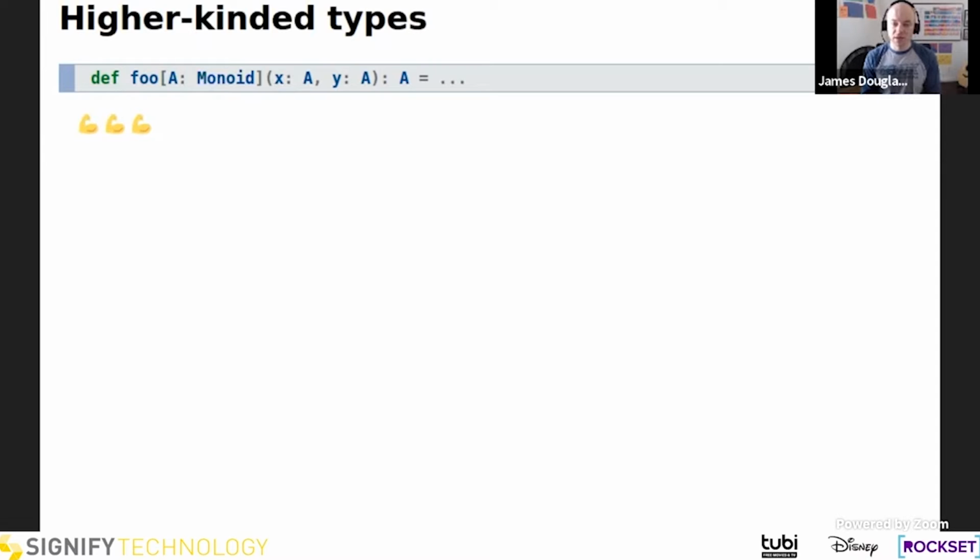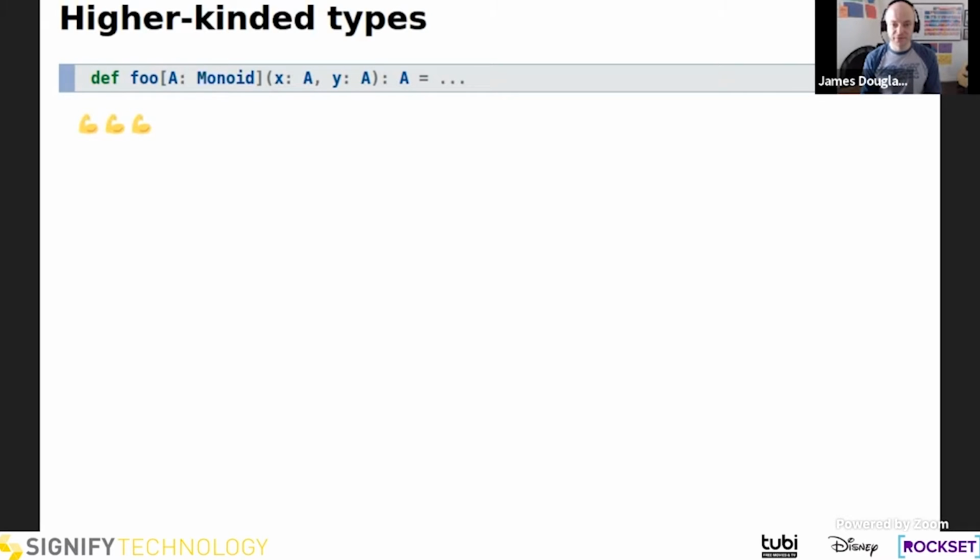So the intent behind foo is starting to become more clear. We don't know for sure that it does some kind of concatenation of X and Y, although it probably does, because why else would the implicit be there?